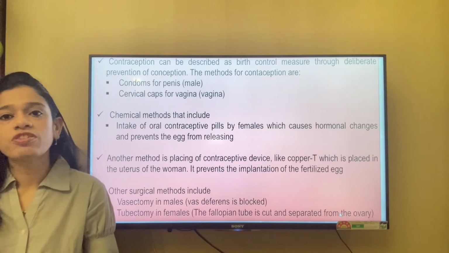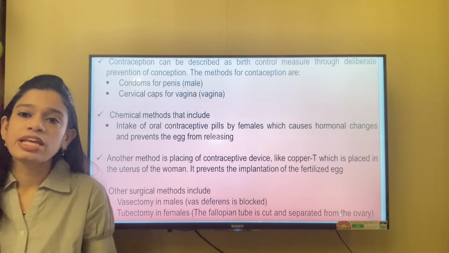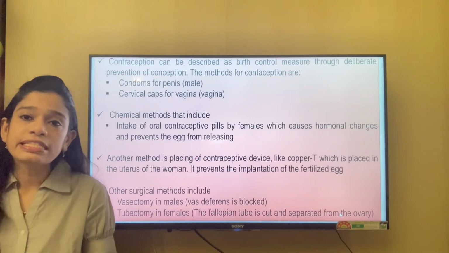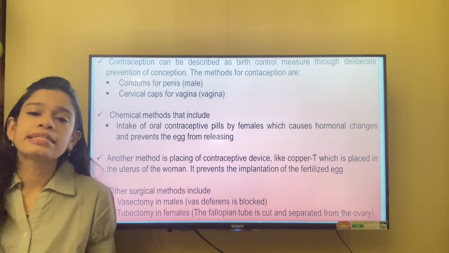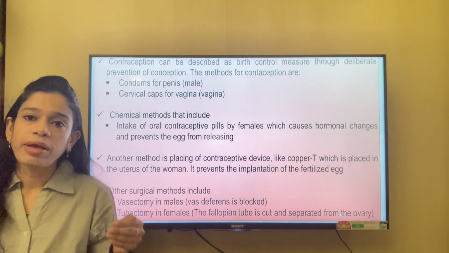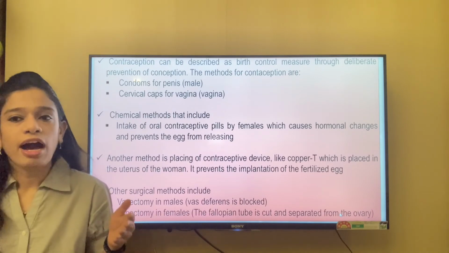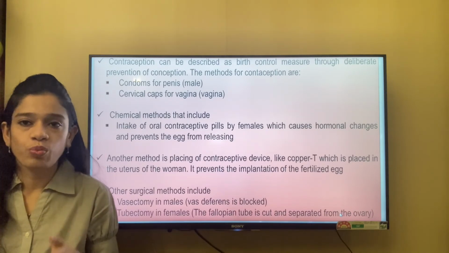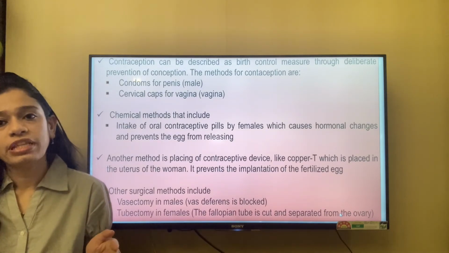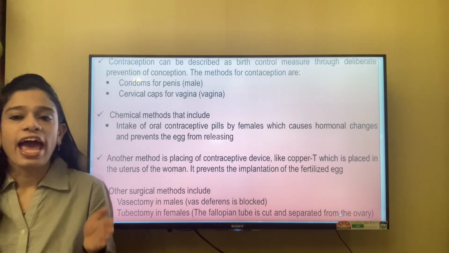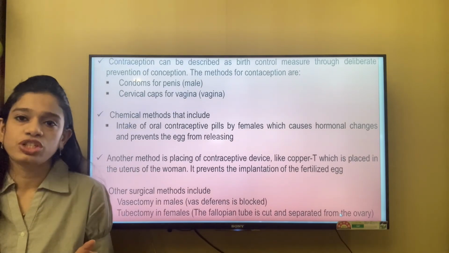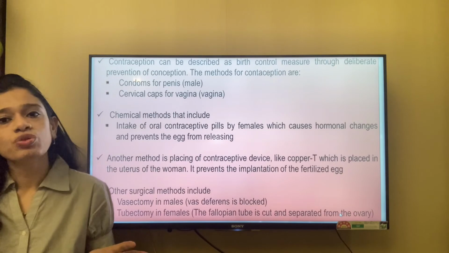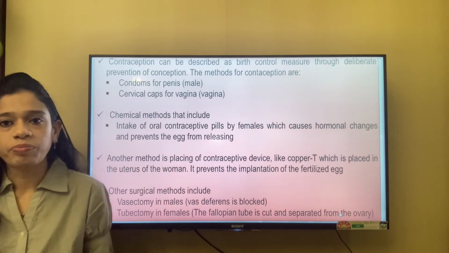Another method, which is a very healthy method, is the use of contraceptive devices like the copper T, which is inserted into the uterus of a woman. This is done by a caretaker, a midwife or a doctor only after having the consent of the husband and the wife. This method is very effective, as it does not allow the implantation of a fertilized egg onto the endometrium of the uterus.